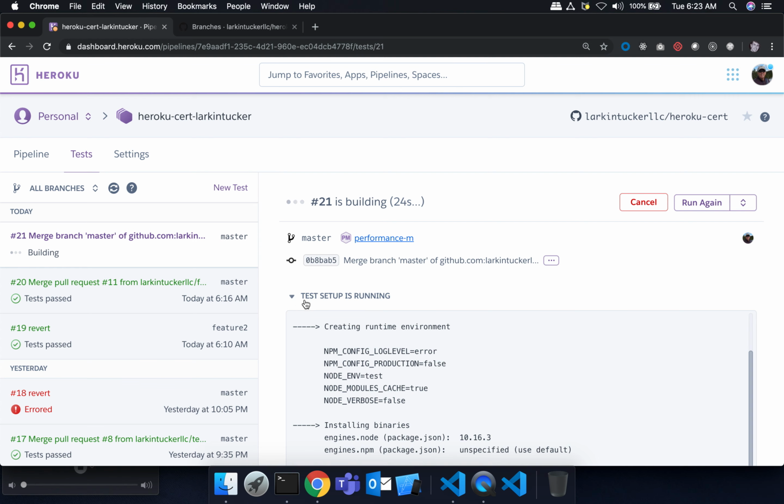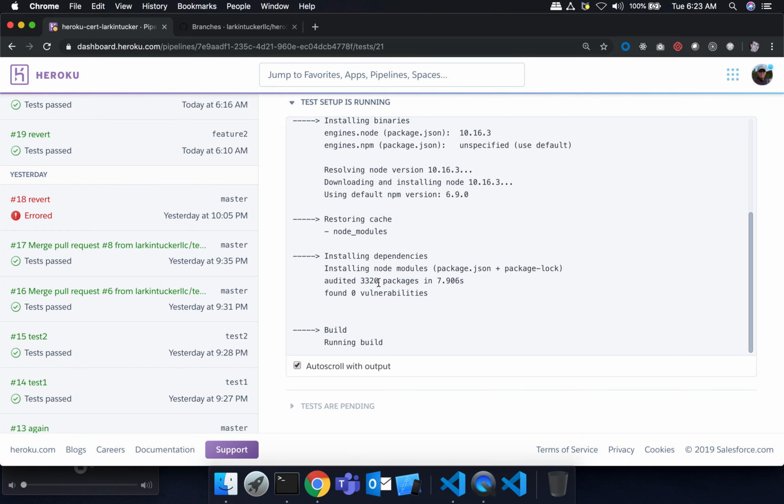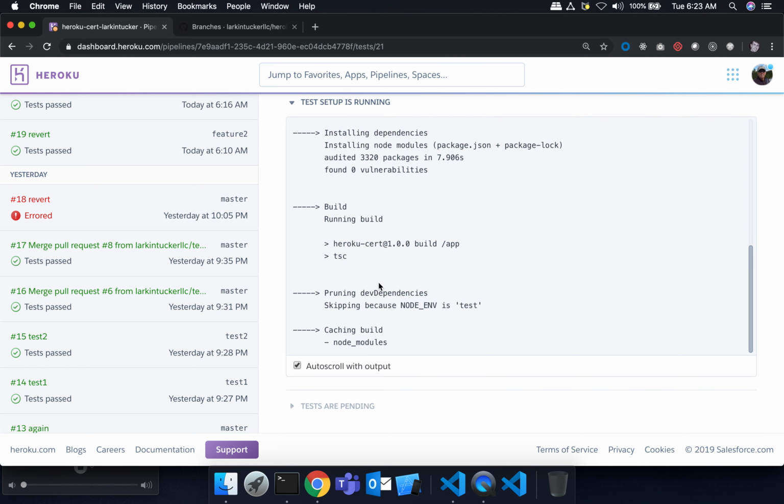So it's doing the test setup right now, which again is installing dependencies and doing the build. Let's just watch this. This takes a minute. Okay, I think we're almost done.